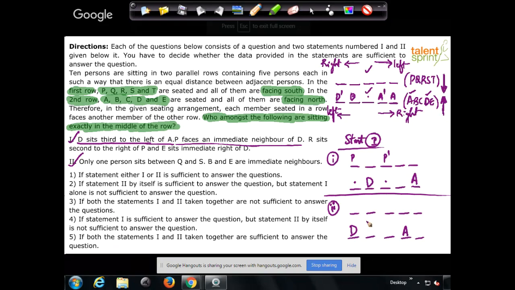P faces the immediate neighbor of D. Now the only immediate neighbor of D is this person, and P has to face that person. So P has to come here. There is no other choice. So done. With respect to case 2, it is complete. Case 1 has got 2 possibilities. Look at the next point.